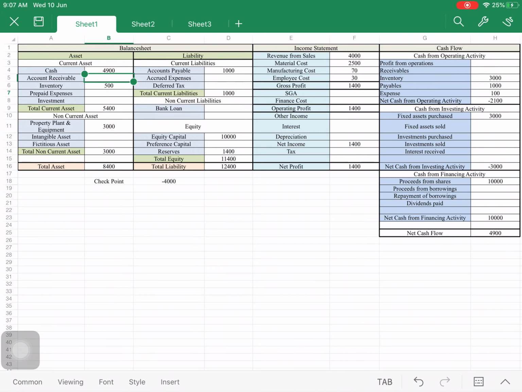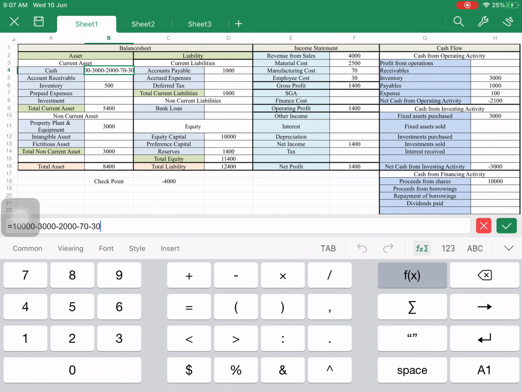This is the situation, and I sold it for 4000, but out of this 4000 I got only 3000. Out of these, I got 3000 as cash, and 1000 is my receivables. So this is the situation now.